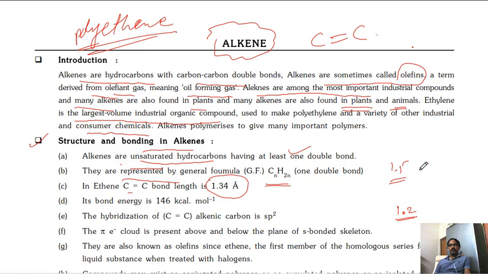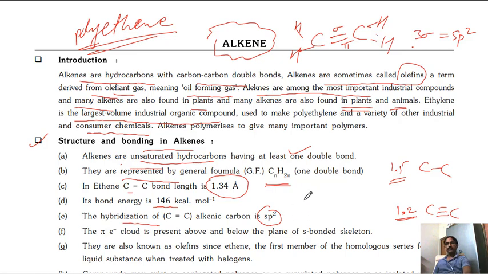So this is the C bond C. This is the C triple bond C. Its bond energy is 146 kilocalorie per mole. The hybridization of the C double bond C, the alkenic carbon, is sp2. You can take here one alkene. See how many sigma bonds are there? Here one sigma bond, the other one is pi bond. So total 3 sigma bonds are there. 3 sigma bonds means sp2 hybridization. What is the geometry? Trigonal planar.